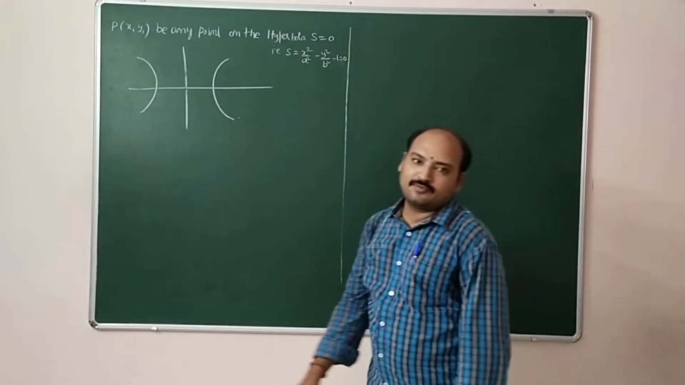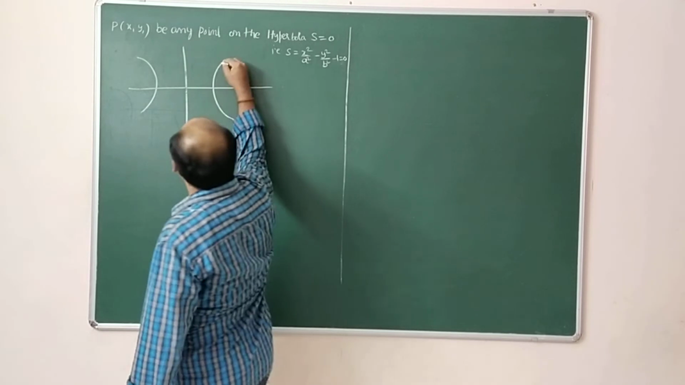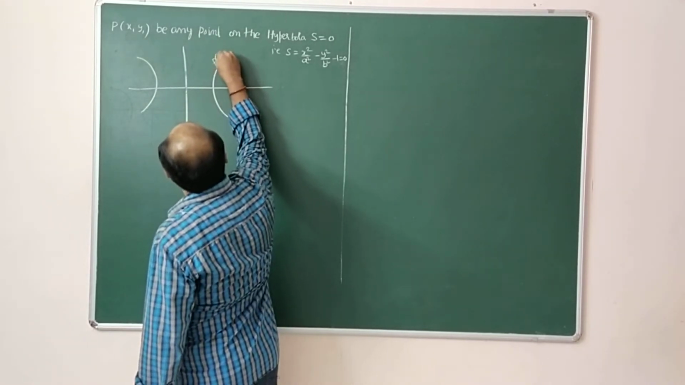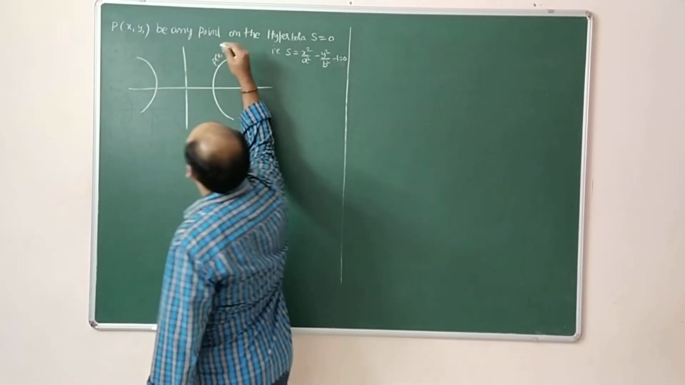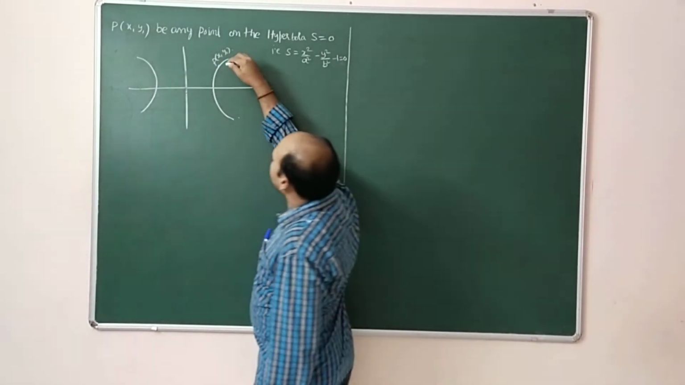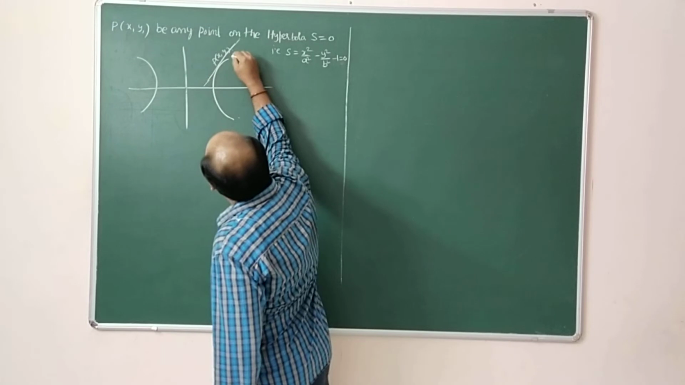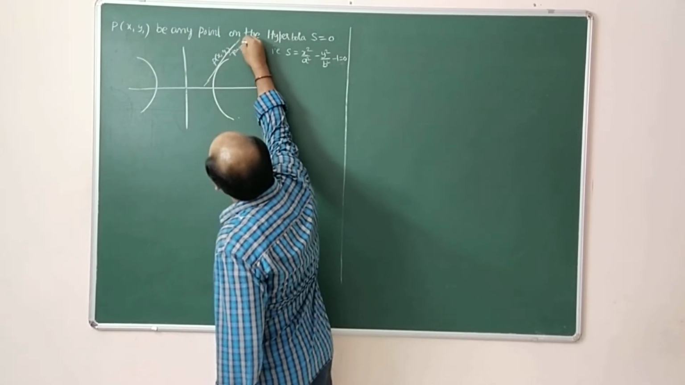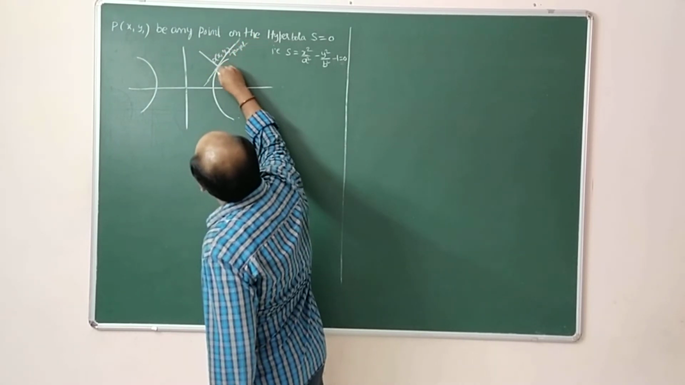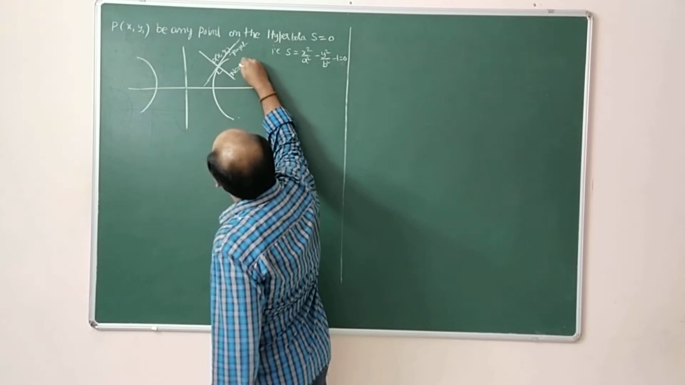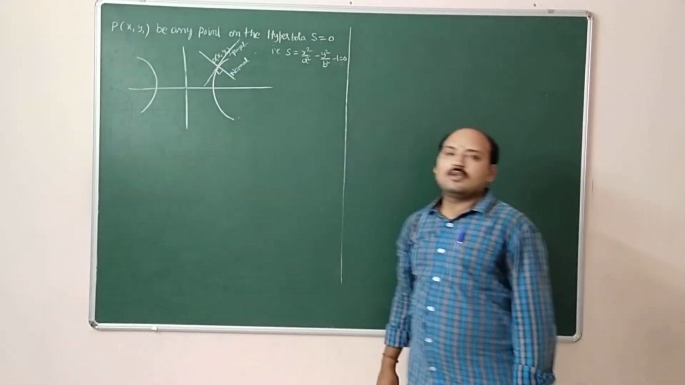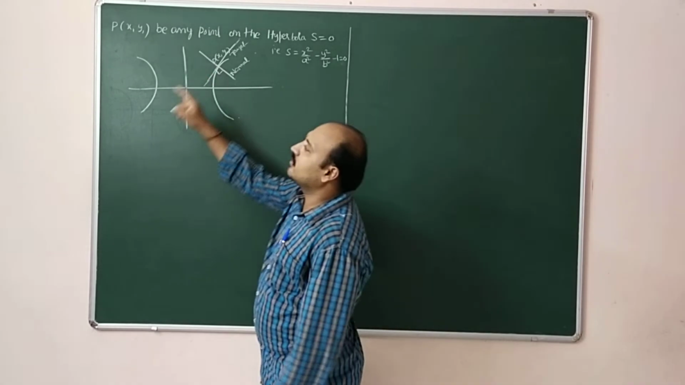This is the equation of hyperbola. I am taking here some point P, x1, y1. The line which touches at the point P is called tangent. Obviously, this is a normal. So, what is the equation of tangent at x1, y1?